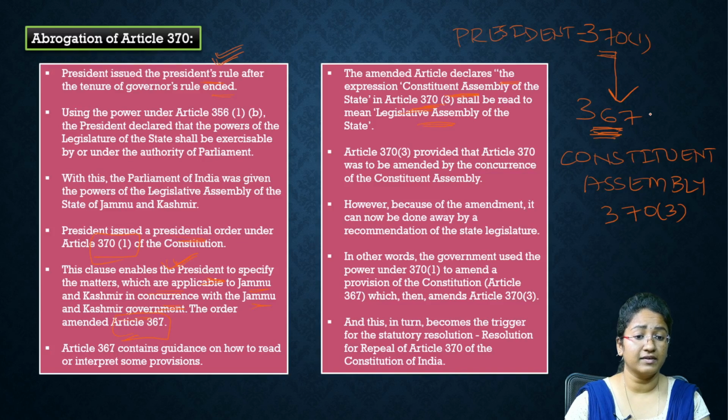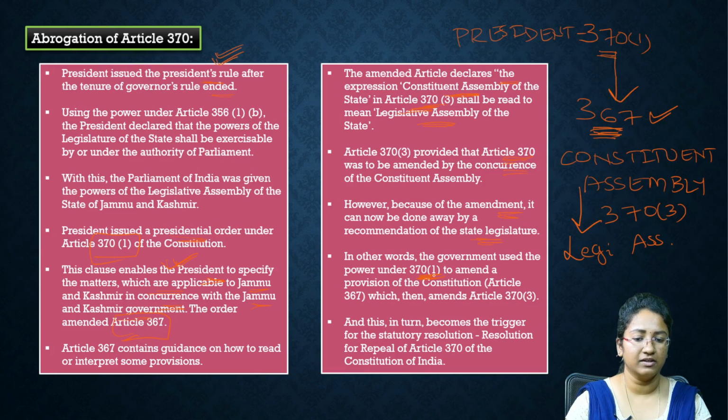After the amendment to Article 367, this Constituent Assembly was changed to Legislative Assembly, right? Article 370 provided that it was to be amended by the concurrence of the Constituent Assembly. However, because of this amendment, it can now be done away with by the recommendation of a state legislature. Otherwise, it was not possible earlier. Only after this amendment was this made possible.